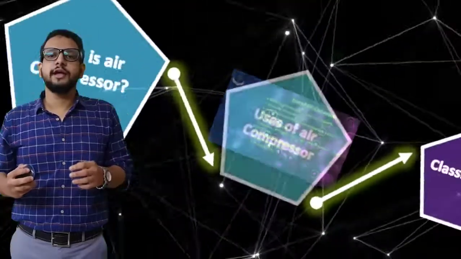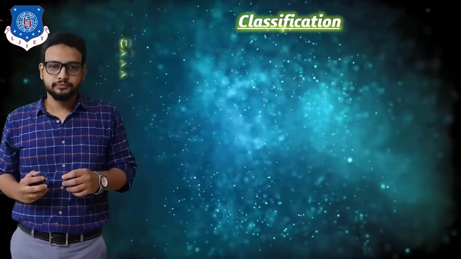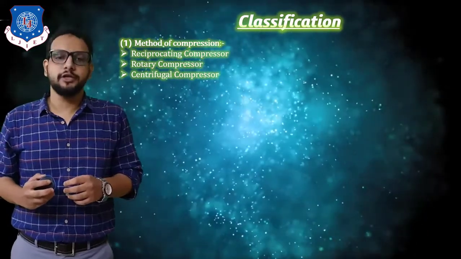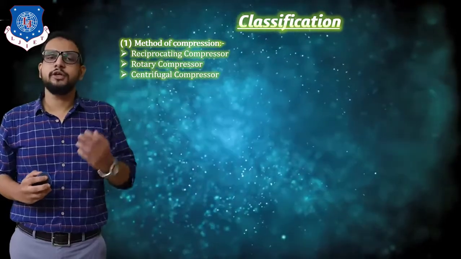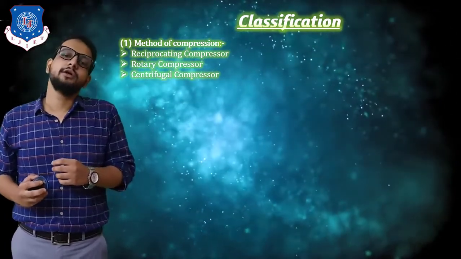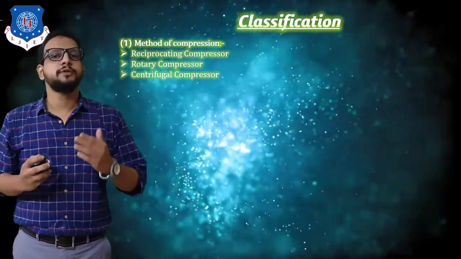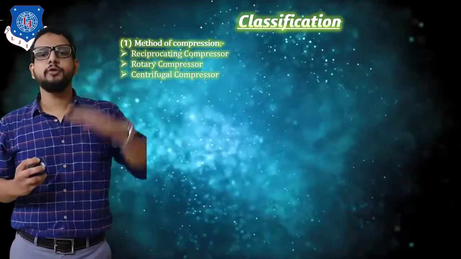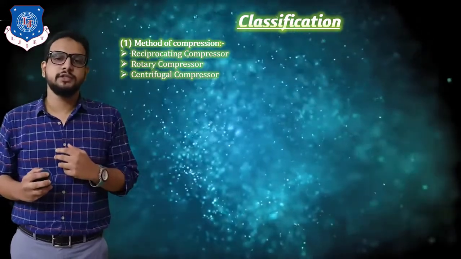Now let's see our next topic, that is classification of air compressor. The first classification is based on method of compression. In that comes the reciprocating compressor, rotary compressor and centrifugal compressor. In a reciprocating compressor, we make use of a piston which reciprocates inside the cylinder, performing a linear motion. So the compression takes place because of a piston in this case.